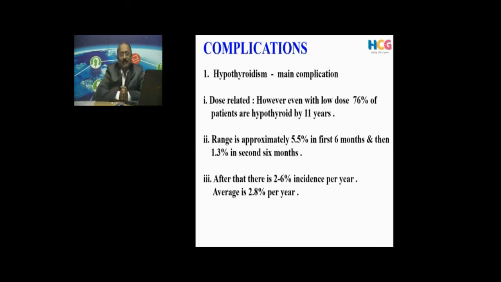We treat them, make them hypothyroid, send them back to the referring physician, and ask them to keep doing T3, T4, TSH once in 3 months and start thyroid replacement once they become hypothyroid. A lot of studies have been done, trying to give less iodine and make them euthyroid. It will not happen. Most of the patients, 75% of them, become hypothyroid by 11 years.